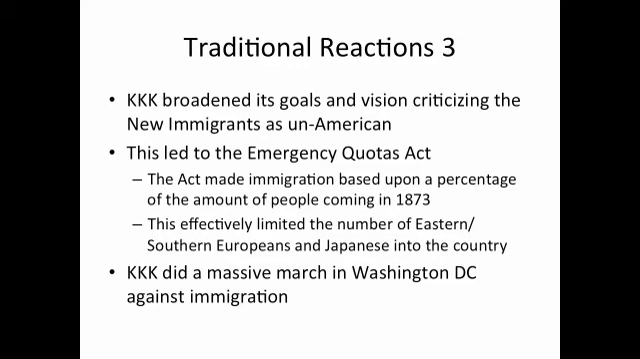This act made immigration based upon a percentage of the amount of people coming in 1873. This effectively limited the number of Eastern and Southern Europeans and Japanese into the country, since not that many were coming into the country back during that time period. The KKK was so successful that they were able to do a massive march in Washington, D.C. against immigration. This demonstrated the strength of Southern racism and the ability for the KKK to now become nationalized.